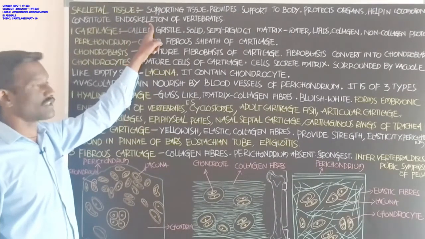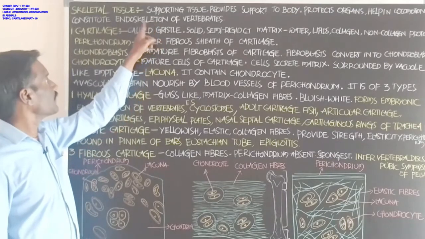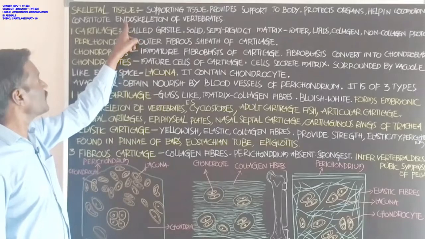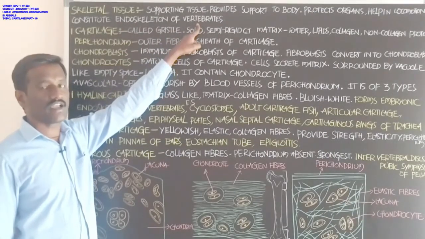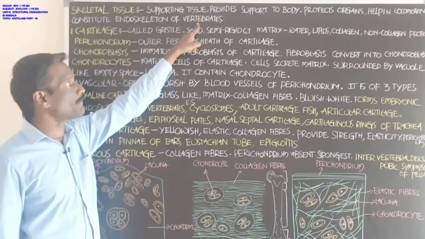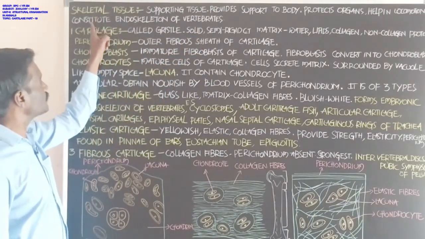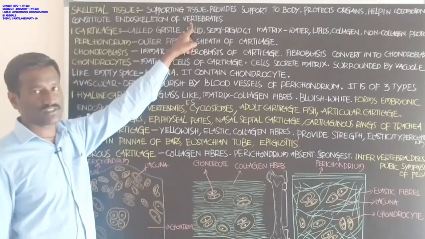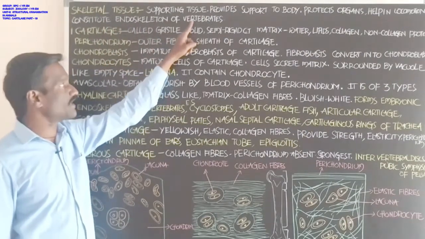Next student, skeletal tissue constitutes the endoskeleton of the vertebrates. Endoskeleton means these are the bony structures present in the inner part of the body. Vertebrates means the animals from the fishes to the mammals are the vertebrates. Skeletal tissue forms the endoskeleton of vertebrates.